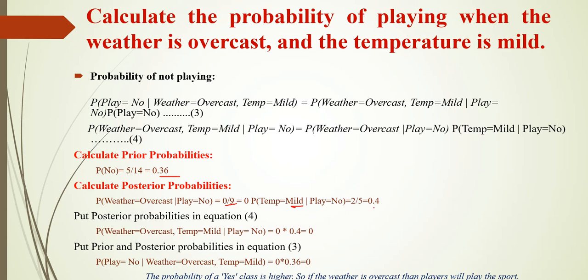Considering this, again the probability of yes has the higher value. So we can definitely say that when the weather is overcast and the temperature is mild, the players will definitely play the sport. So this is how we calculate the probability when we consider multiple features. This logic is used by the Naive Bayes algorithm.